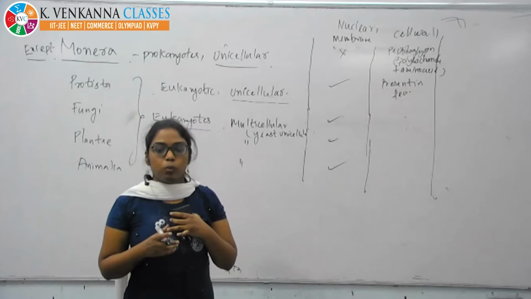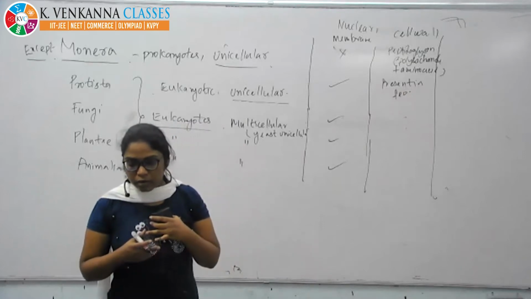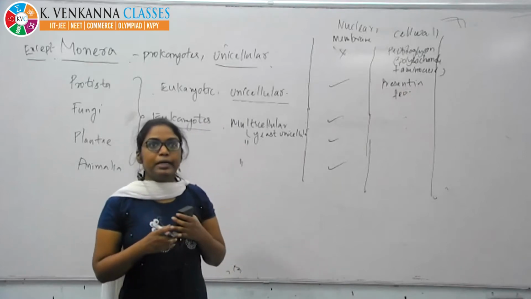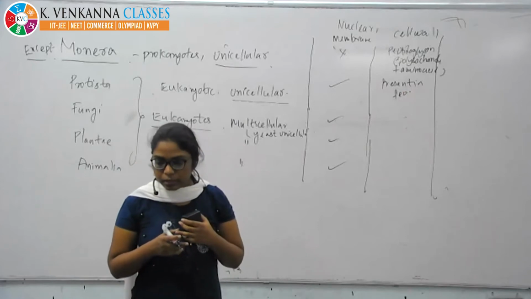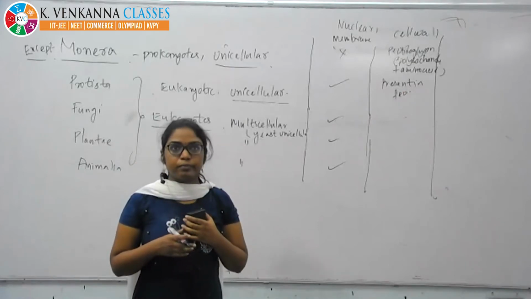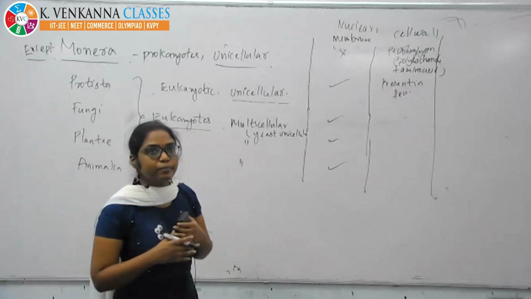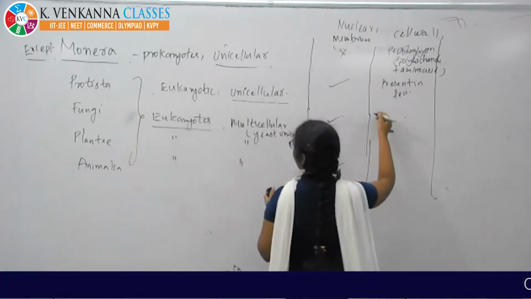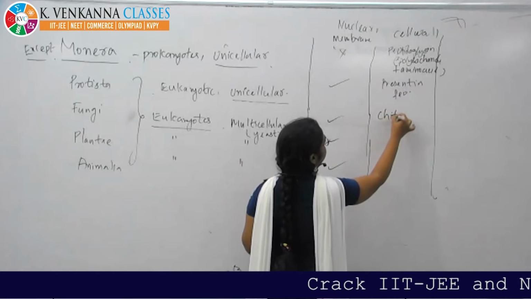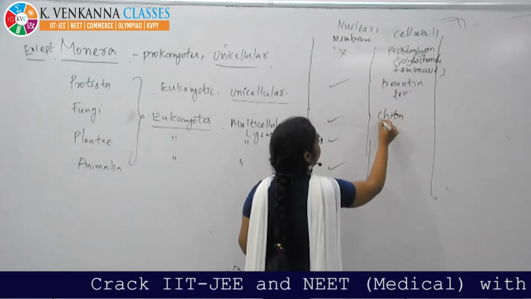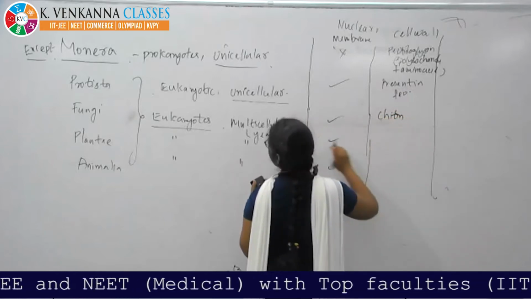Then the fungal cell wall is made up of chitin, and sometimes it is present without cellulose. Generally chitin, if present also, no matter.